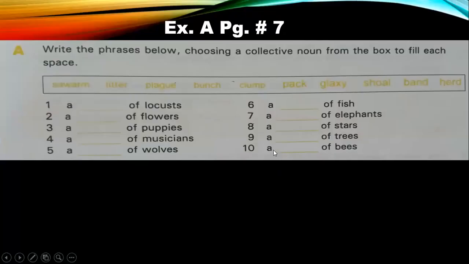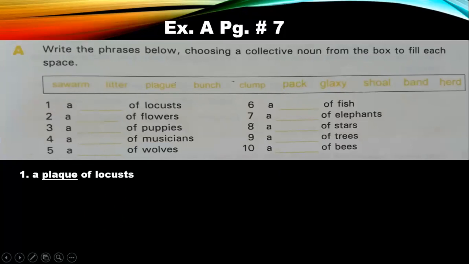Got it? Okay, so if we see the first exercise on page number 7, write the phrases below, choosing a collective noun from the box to fill each space. Okay, so here they have given you the collective noun names, and you have to actually fill in here with the correct kind of the collective noun that should be used. Now I have done some for you as example. The rest you have to do by yourself.